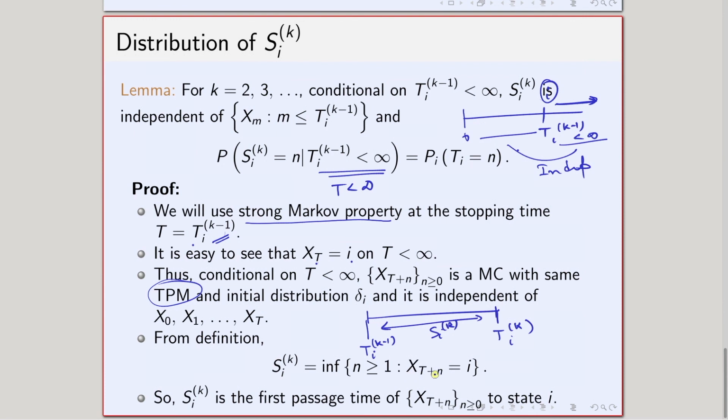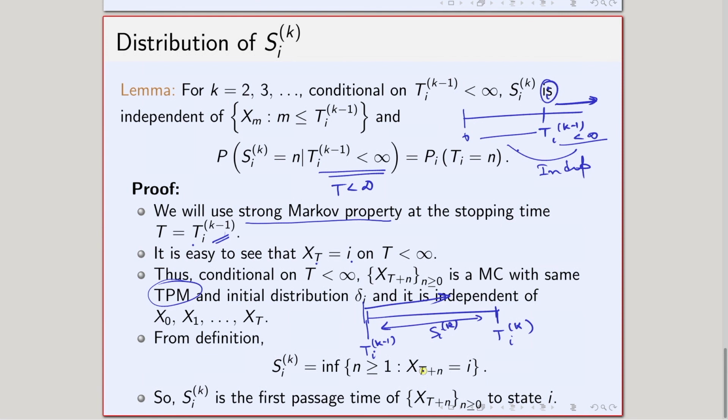Now if I look at the next part, starting from here, this time difference can be written as the infimum of the collection of all n greater than or equal to 1 such that X t plus n equals I, that is, the next time I see the state I.